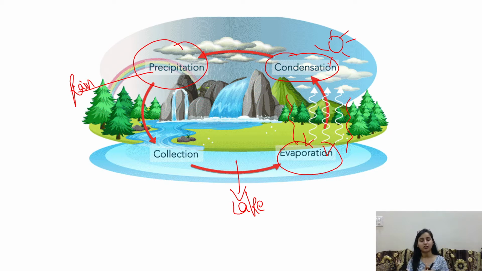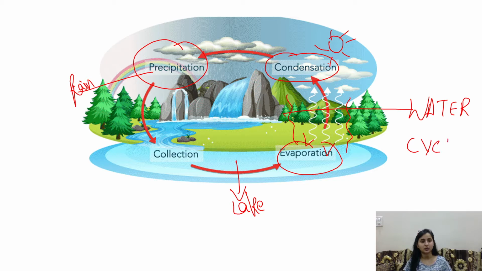This means rain. So what happens when a lot of clouds get together? It rains. So the rain is called precipitation. And when the rain happens, like the rainy season came and the rain falls down in the lake. Now लेक में फिर से पानी आ गया, फिर से हीट पड़ी, फिर से evaporate हुआ, फिर से बादल बने, फिर से बारिश हुई, फिर से collect हो गया water. And this entire thing is called the water cycle.